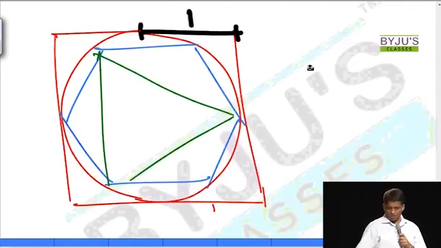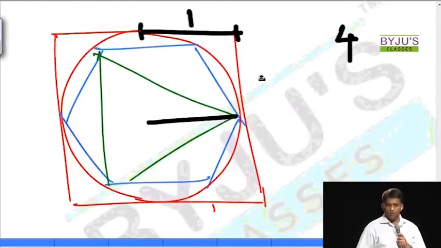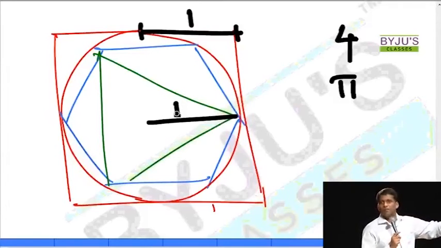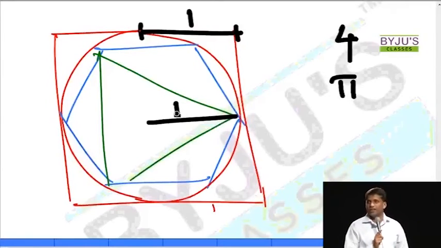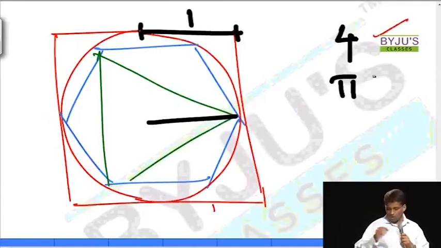If this is 1, area of the circle is 4. So this will be 1. Sorry, area of the square is 4. Area of the circle also will be pi, because there is also 1. That's again 1. What is this diagram? Polygon in a polygon in a polygon in a polygon. Everything which can be defined in words. In simple words. We call it squares, circles and hexagons and triangles. So 4 is clear. That's the outermost diagram.